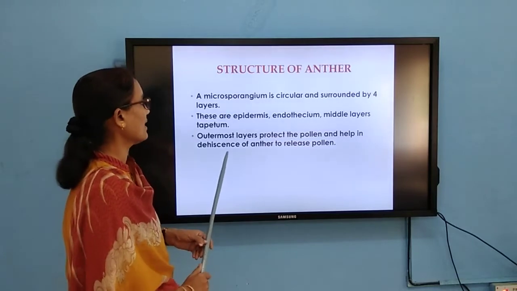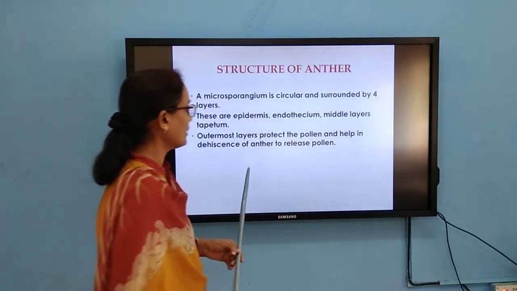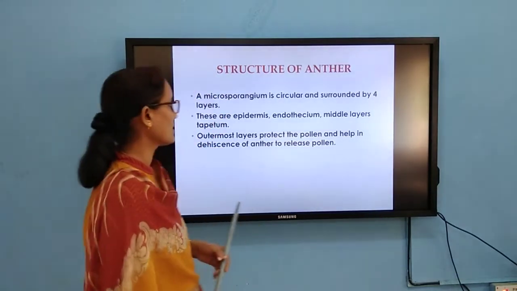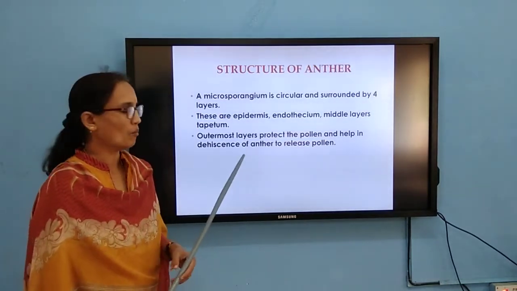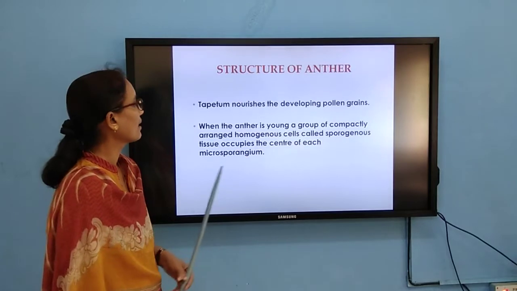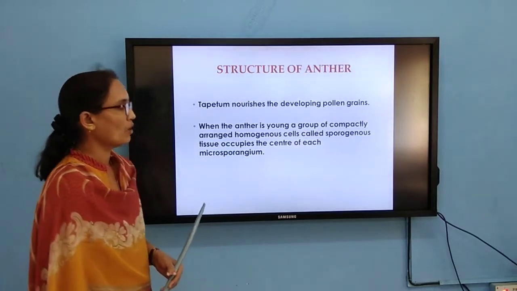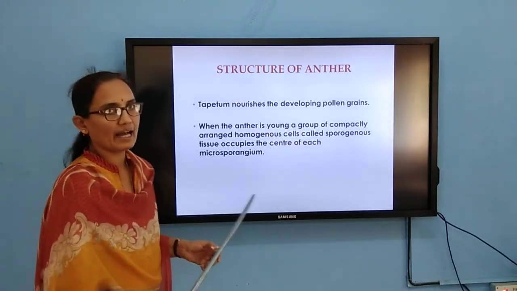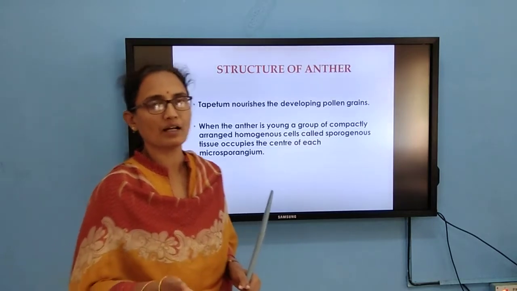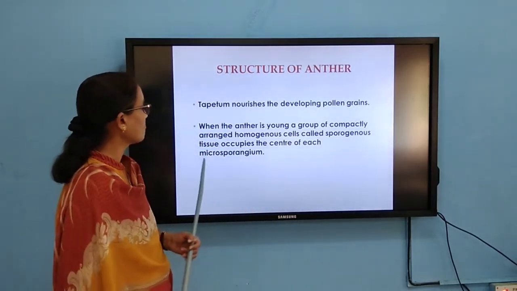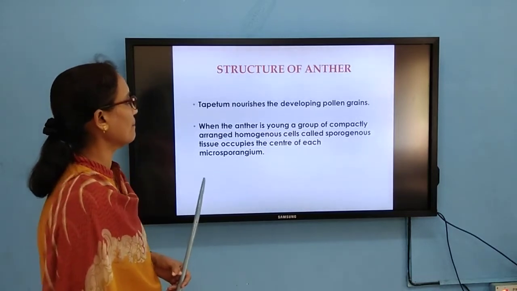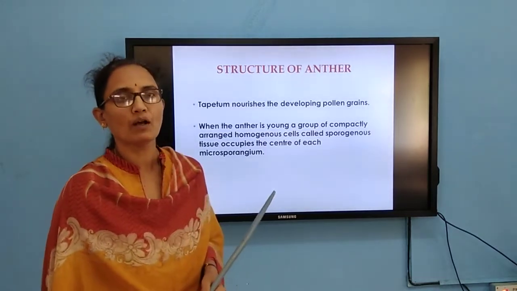The outermost layer acts as a protective structure, protects the pollen and helps in the dehiscence of the anther during pollen release. So, what is the role of the tapetum? In the next slide I will show the transverse section of this anther. The tapetum nourishes the developing pollen grains.